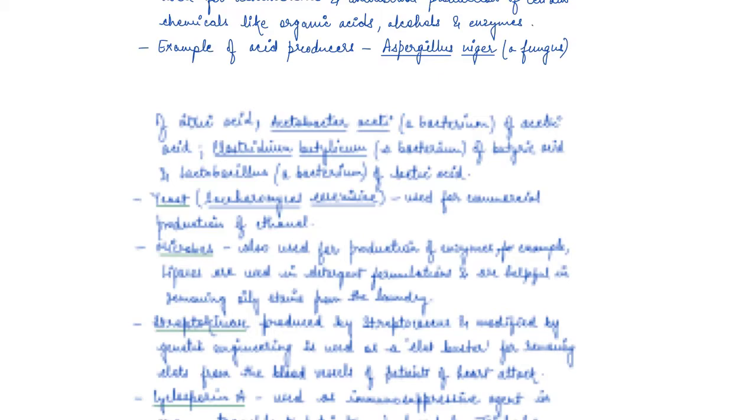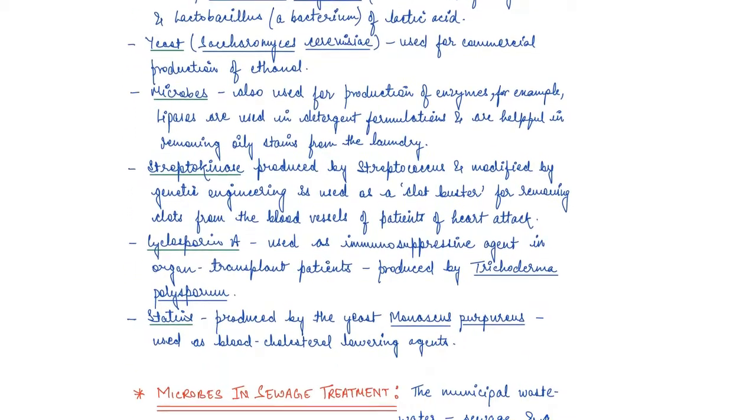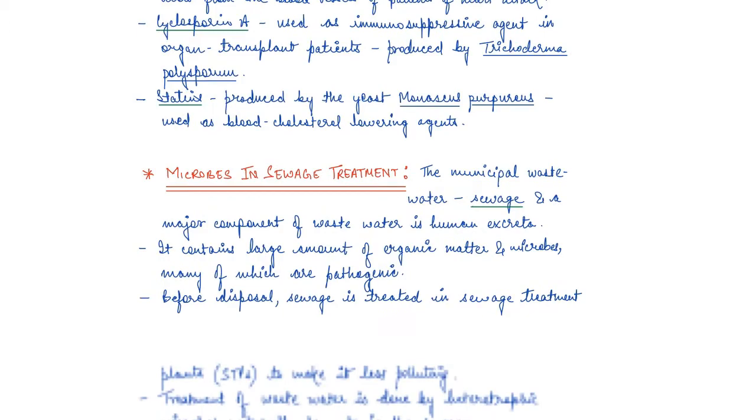In the same way, we have cyclosporin A, which is an immunosuppressive agent. In patients of organ transplant, right? In order to transplant a particular organ, we suppress their immune system. So we use cyclosporin A as an immunosuppressive agent, and this is produced by Trichoderma polysporum.